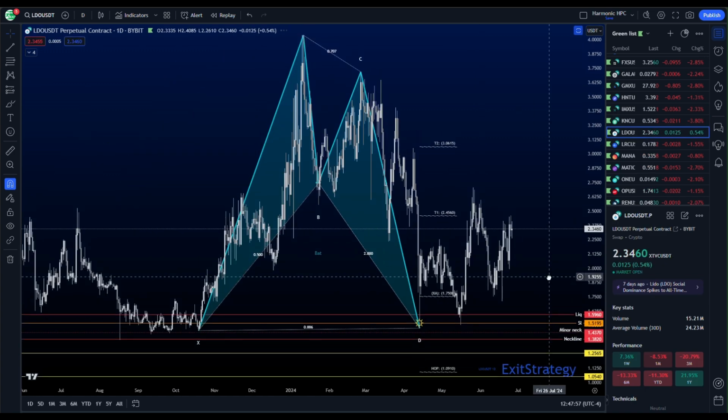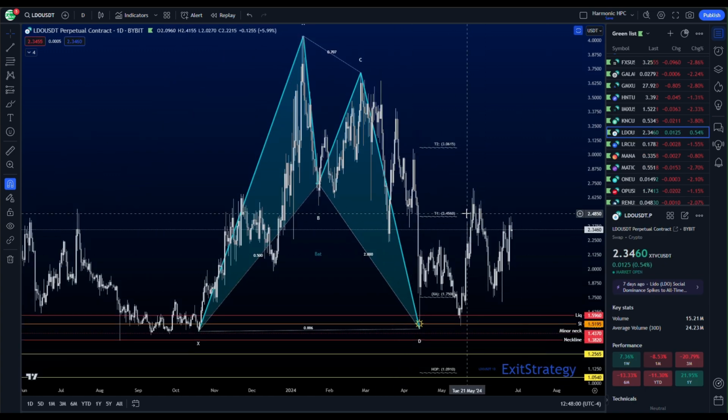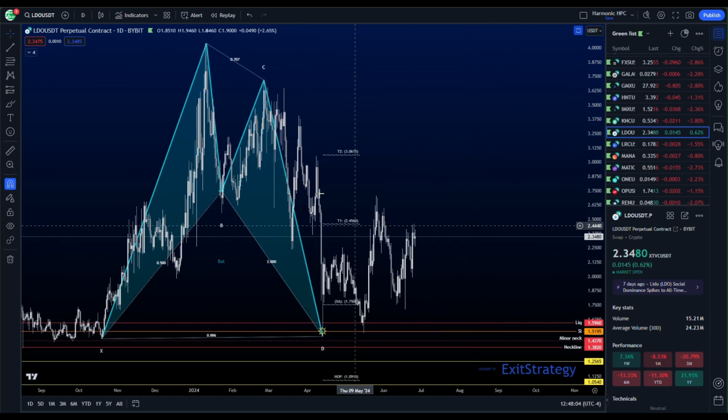LDO has a daily bat pattern. It has already taken a target 1 almost, yes, twice now. Now we want to see it continue on to take target 2.